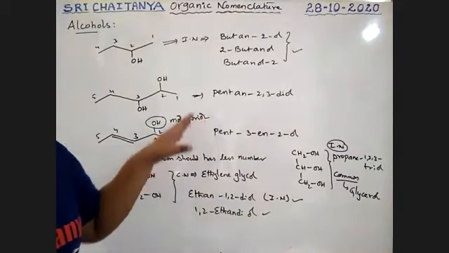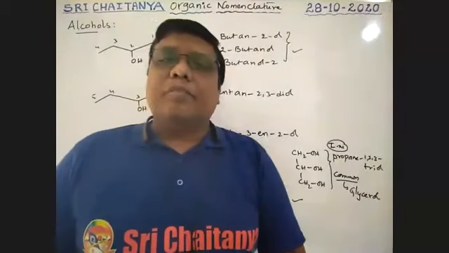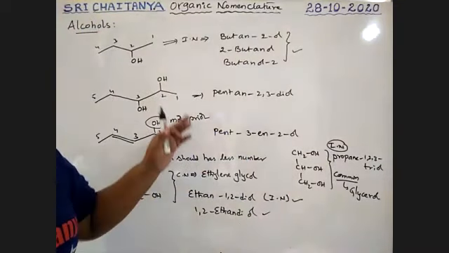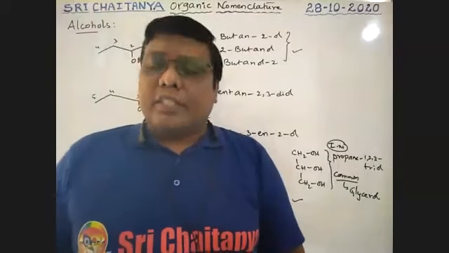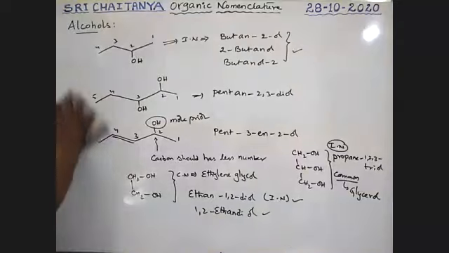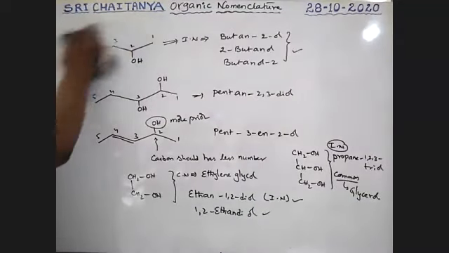So like this alcohols are named. Like this, alcohols are named. So this is about the naming of alcohols. Okay. Next functional group.